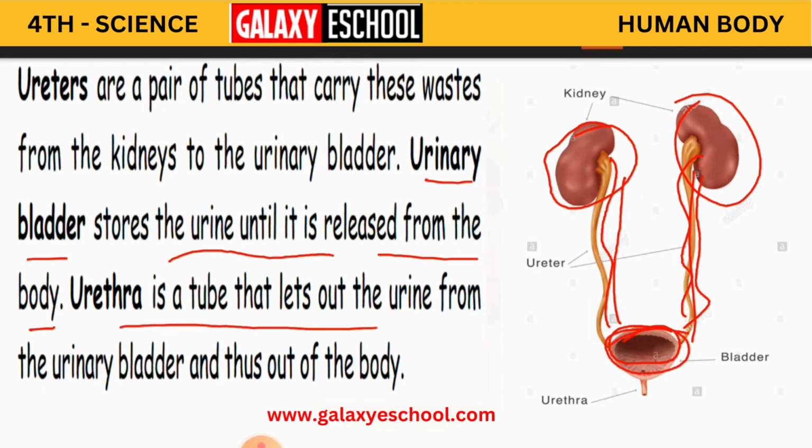And the urethra is a tube that lets out the urine from the urinary bladder and thus out of the body. So through this urethra, the human body lets out the urine from the urinary bladder, where the urine is collected.